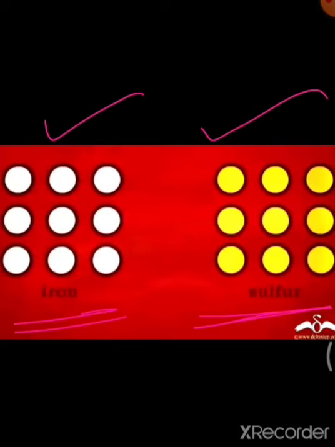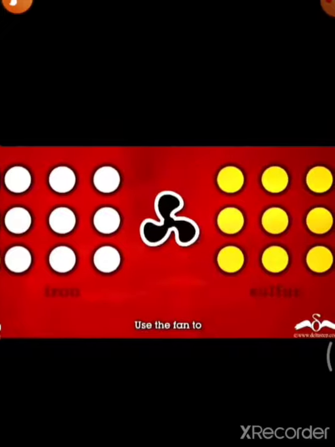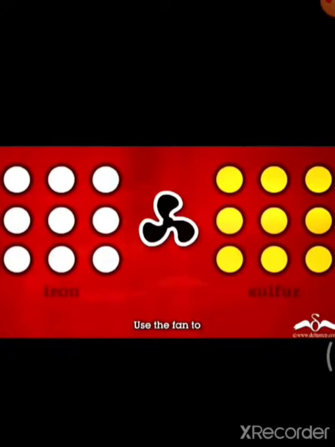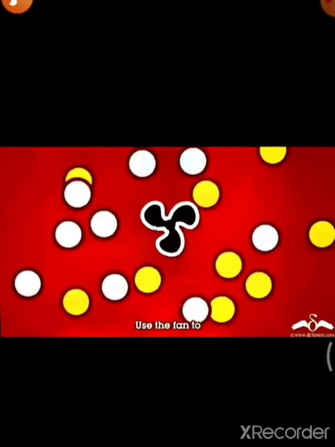Okay. So see, if we mix them with the help of a fan, your iron and sulfur will get mixed. What happens? Let's see. You can see easily that they are mixed, but your sulfur and iron are not completely mixed.